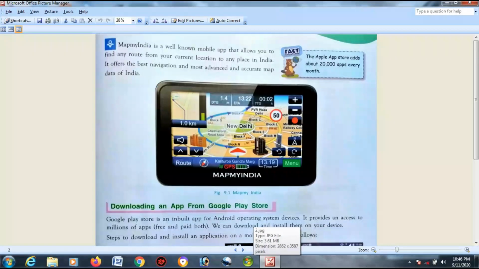Map My India is a well-known mobile app that allows you to find any route from your current location to any place in India. It offers the best navigation and the most advanced and accurate map data of India. Okay, so Map My India gives you the accurate location, okay, as well as the latest route. Clear? It utilizes GPS. See over here it is given GPS.